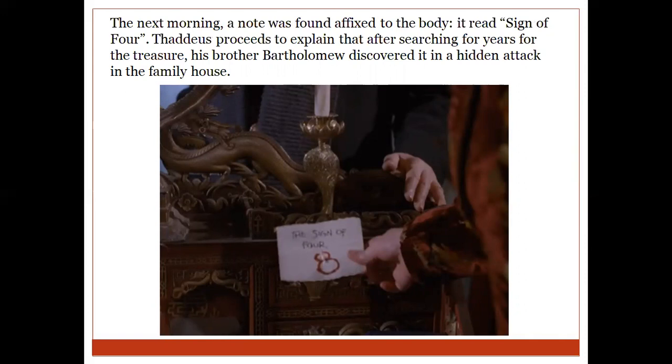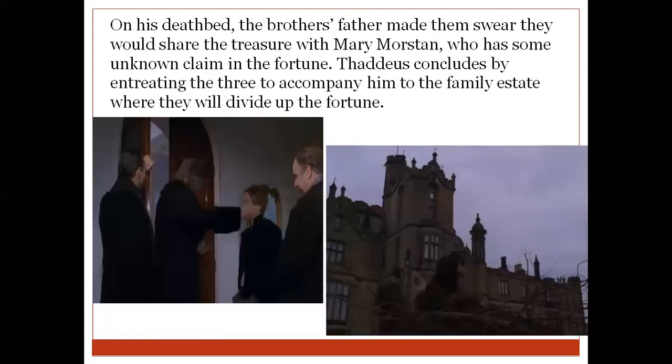So they had a family house. In this family house, in one room, there was one big suitcase kind of thing, and in that they discovered this treasure that their father was talking about.